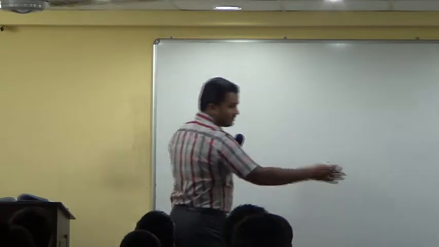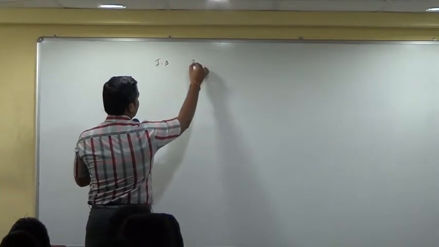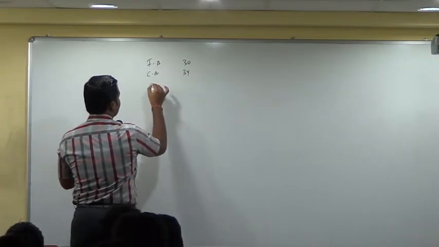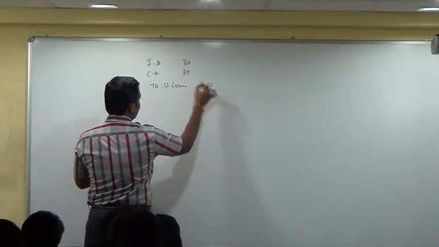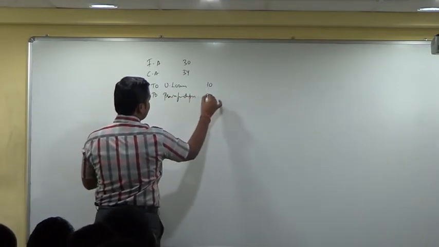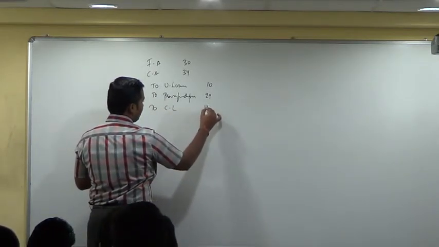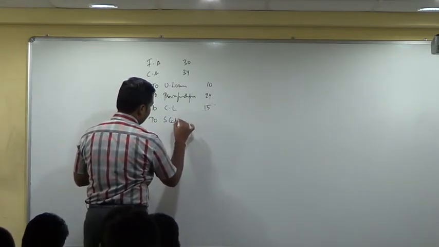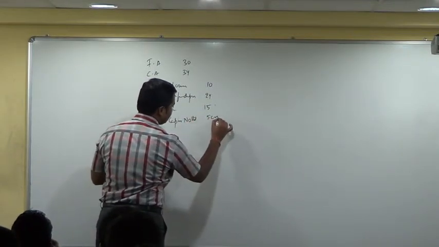We will pass an entry like this. Give me the amounts. Fixed assets, how much? 30 crores. Current assets? 34. Unsecured loans? 10 crores. Provision for depreciation? 24 crores. Current liabilities? 15 crores. Wait. To share capital in No Limited. How much was it? 5 crores.